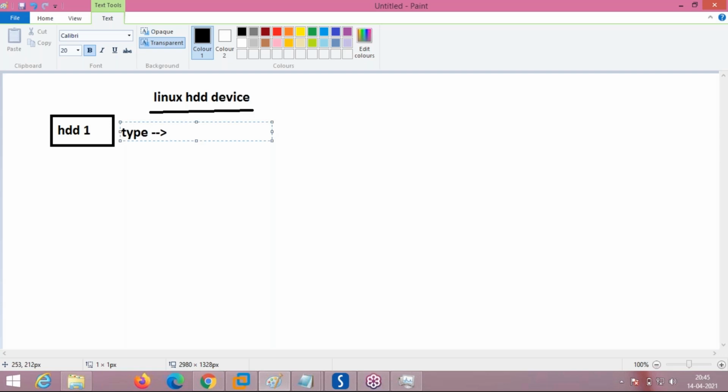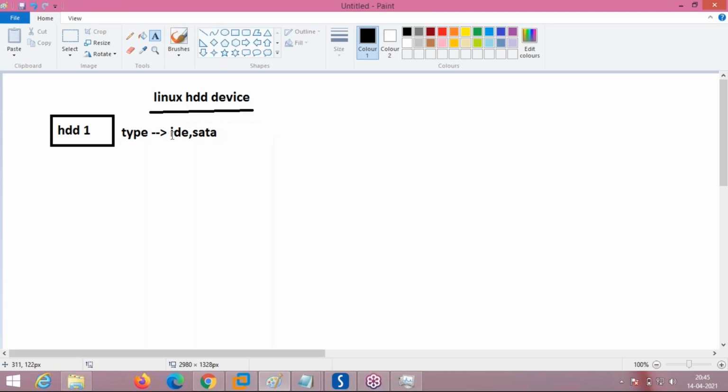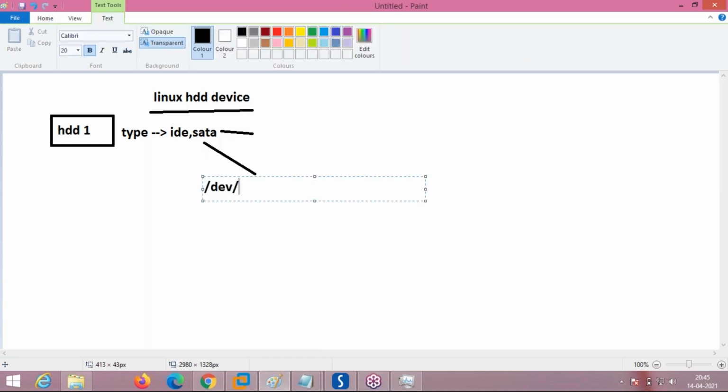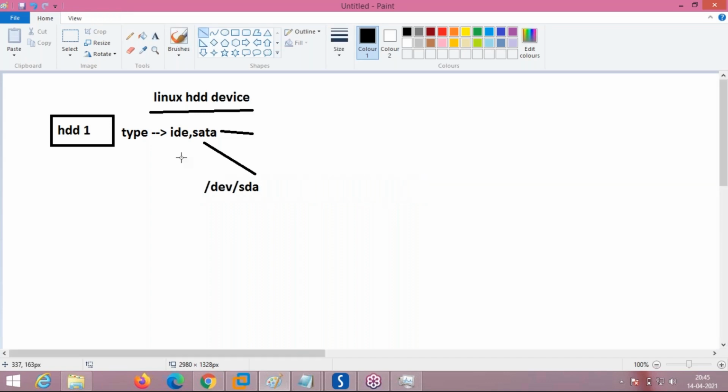If it is IDE, that is one type of hard disk. IDE means Integrated Drive Electronics. Next is a SATA hard disk. Suppose during installation you select a SATA hard disk, then the name of the first hard disk will be like this: /dev/sda. If the type of hard disk you selected during installation of the operating system is IDE, the name is different.